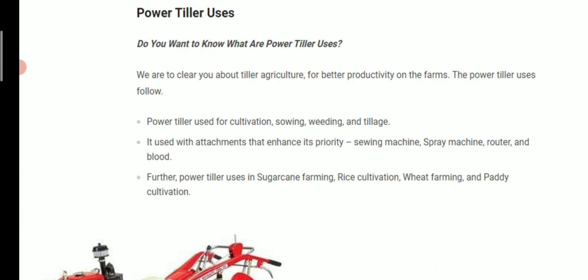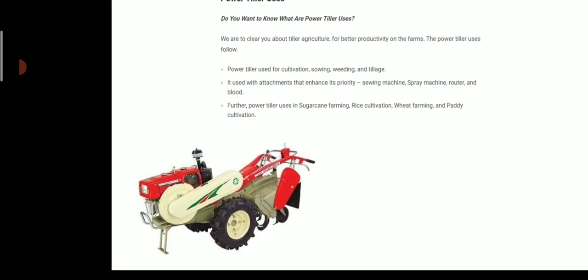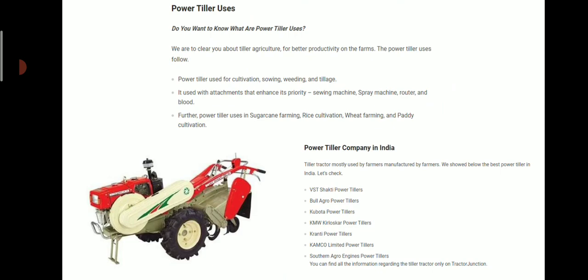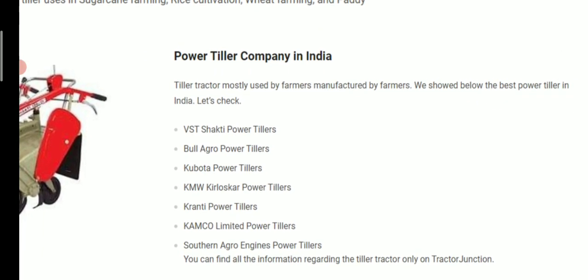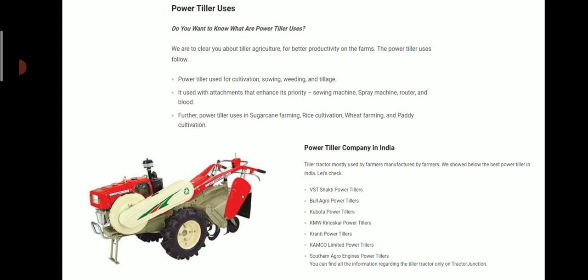Power tiller is used for cultivation, sowing, weeding and tillage. It is used with attachments that enhance its utility, such as a seeding machine, spray machine, rotavator and plough. Further, power tillers are used in sugarcane farming, rice cultivation, wheat farming and paddy cultivation. So, power tiller companies in India, you can see VST Shakti Power Tillers, Bull Agro Power Tillers, Kubota Power Tiller, KMW Kirloskar Power Tiller, Kranti Power Tillers, Camco Limited Power Tiller and Southern Agro Engineers Power Tillers. These are some of the companies engaged in manufacturing power tillers.